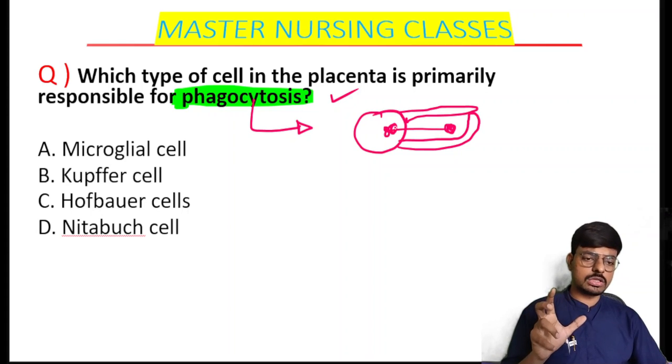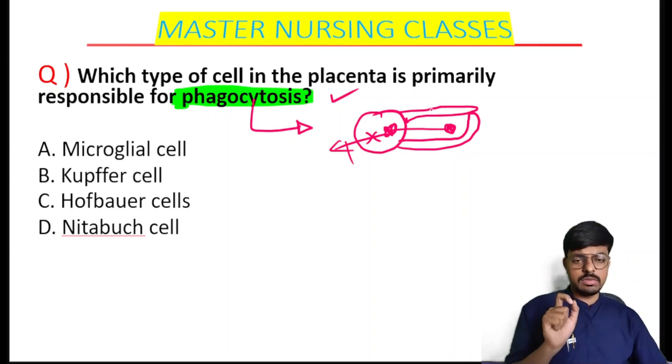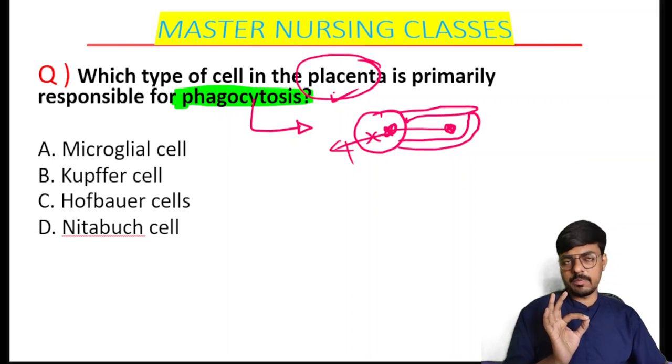With the help of lysosomal enzymes they destroy the microorganism and excrete it out. This process of identifying, attaching, engulfing and destroying the microorganism is what we call phagocytosis. There are special phagocytic cells in our body which protect us from infectious agents. So which phagocytic cell is there in the placenta?